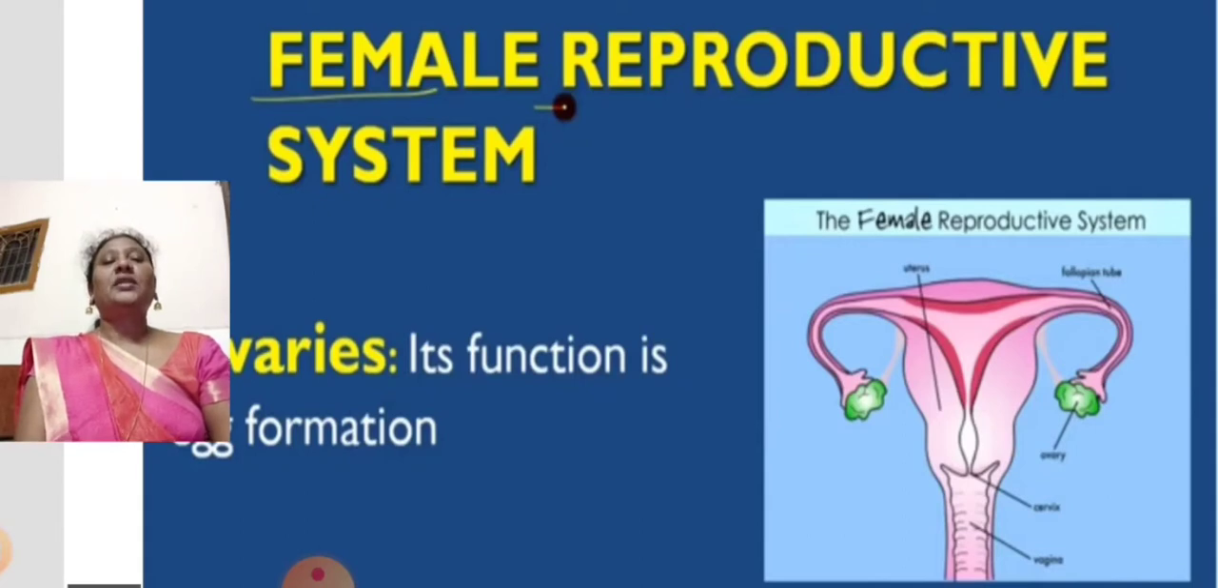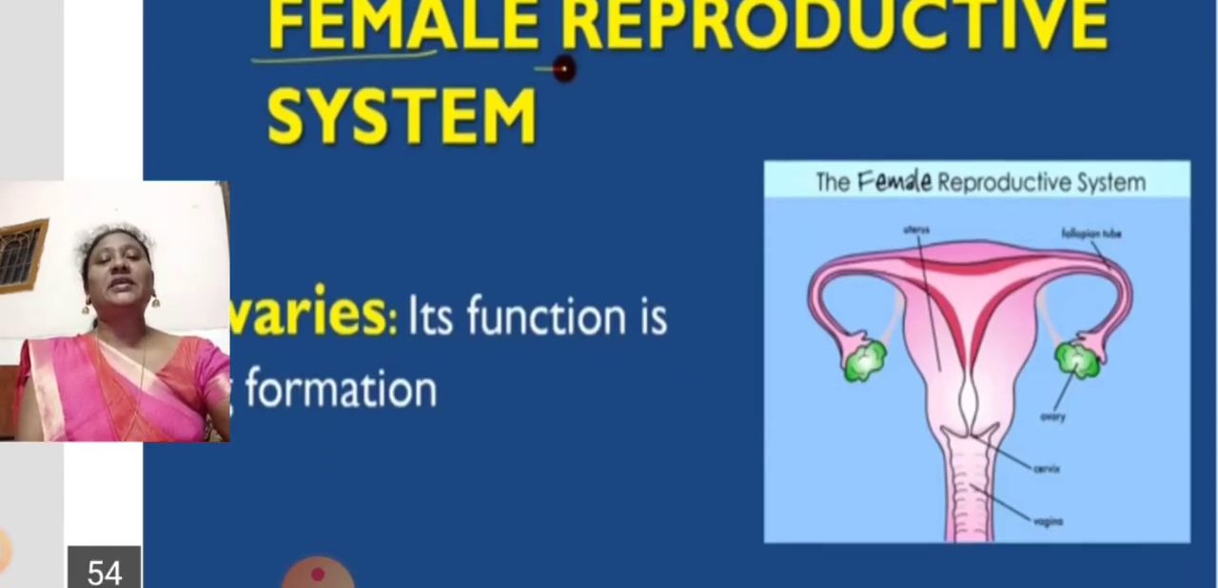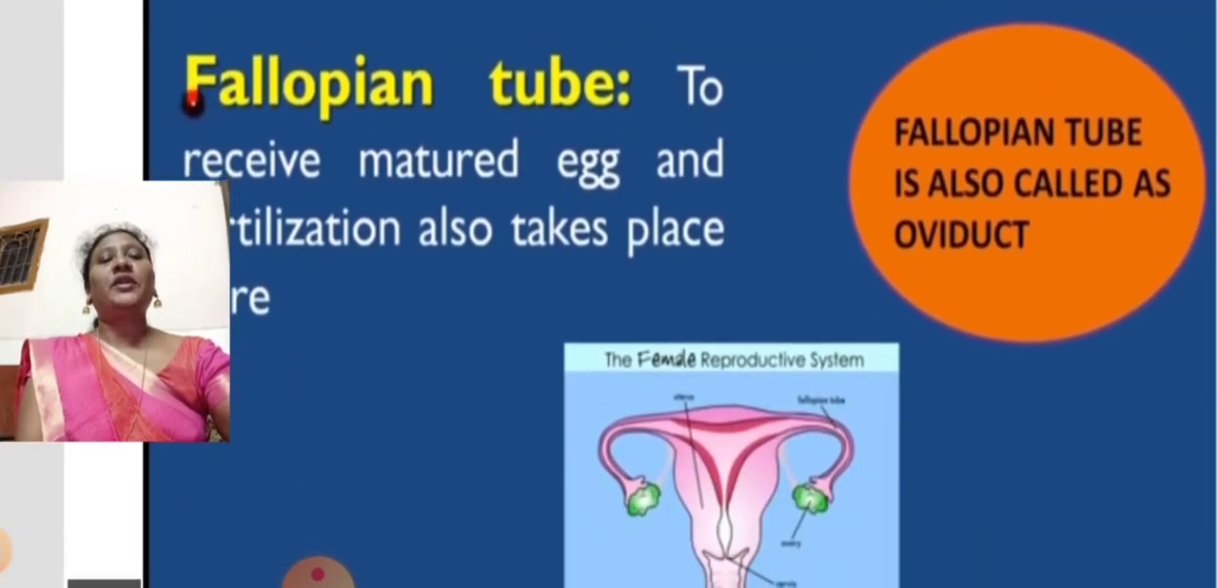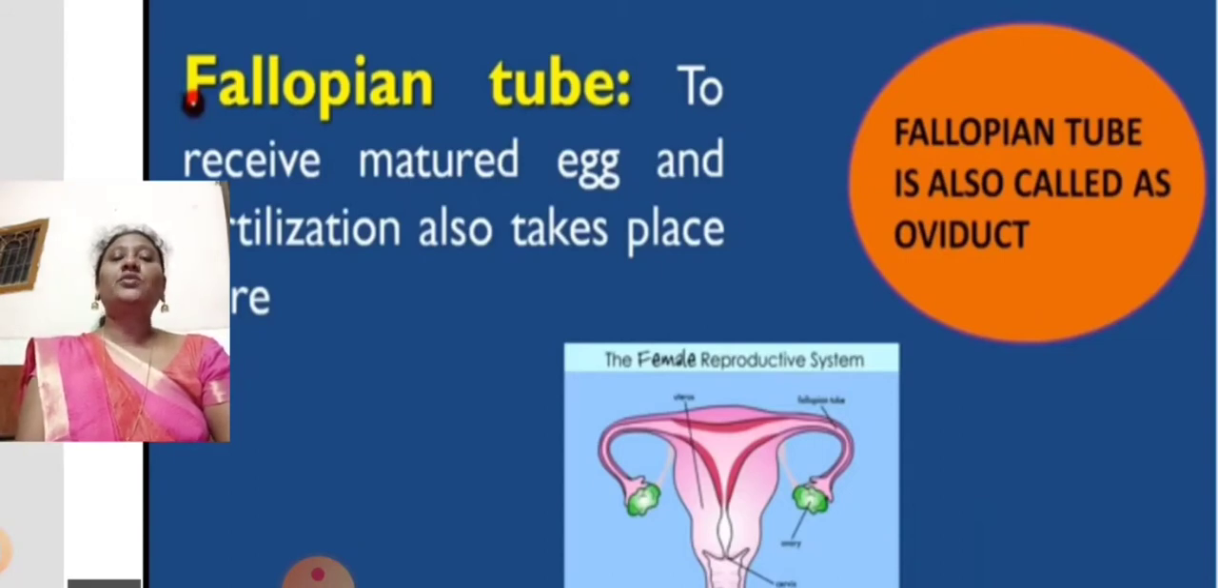The ovaries are the main part of the female reproductive system. This is a female reproductive organ. The ovaries function in secreting the egg. They secrete the ovum, so the main reproductive gametes are secreted by the ovary. In the picture you can see the green color structures, which are called ovaries. These ovaries secrete an ovum.